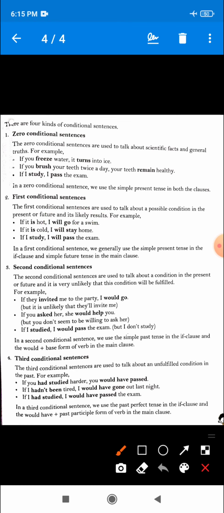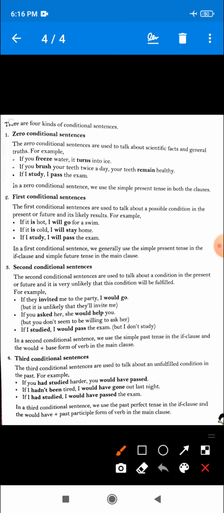So in the first conditional sentence, the subordinate clause will be in simple present tense, and the main clause will be in simple future tense. This point you all have to remember.